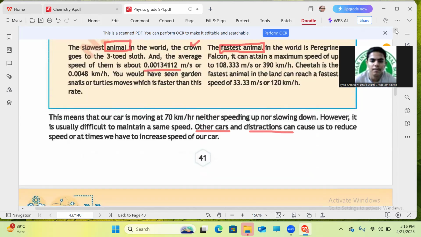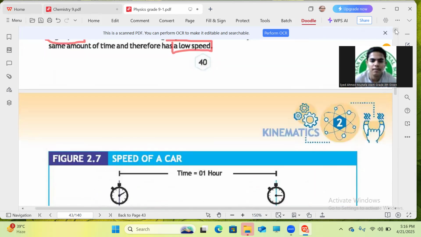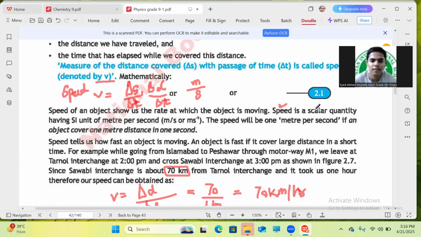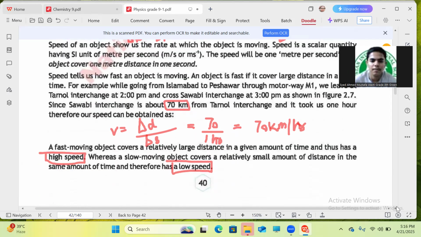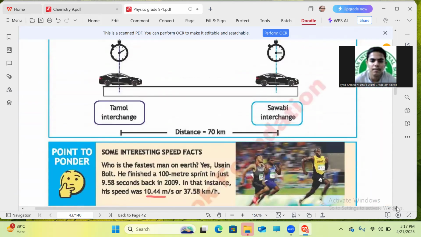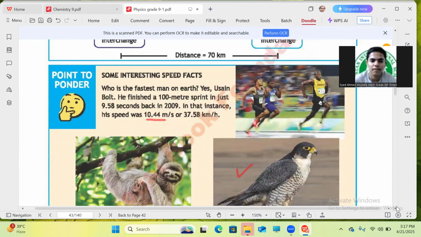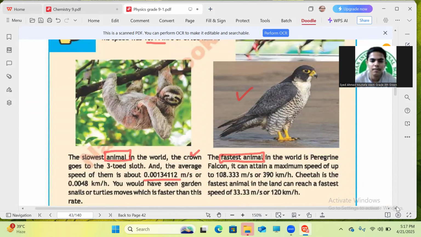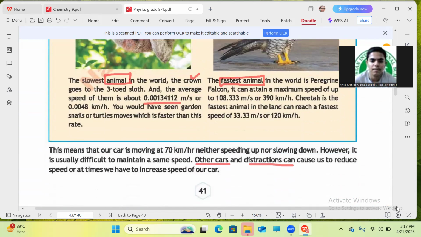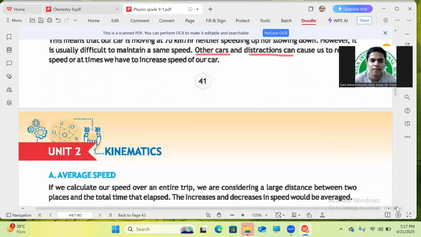Here was a very important topic of this chapter, speed. We first saw the definition of speed, then its formula, then a very common example, its scalar quantity and its unit as well. Then we saw an example from Islamabad to Peshawar, where the car covers a 70-kilometer distance in just 60 minutes or 1 hour. Then we saw the difference between high speed and slow speed. Then we saw some interesting information about the fastest man on earth, the slowest animal in the world, and the fastest animal and fastest bird in the world. Then we saw that our speed topic is closed.